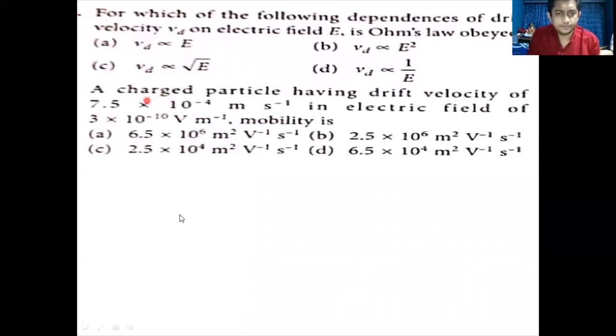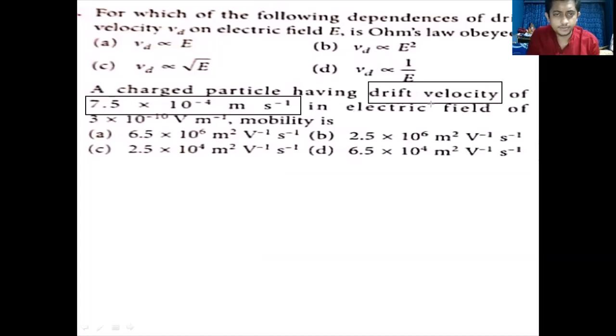This question, just the next one. Here in the question, they have told that a charged particle has a drift speed of 7.5 into 10 raised to minus 4 meters per second. If the value of the electric field is 3 into 10 raised to minus 10 volt per meter, then how much will the mobility be?